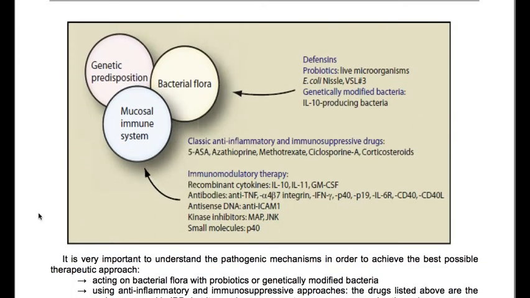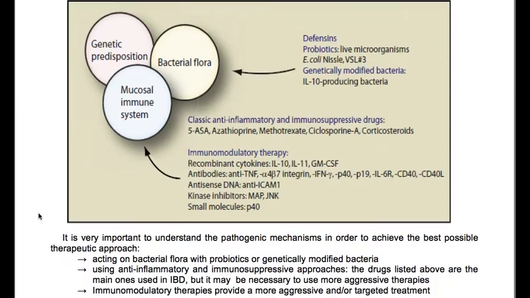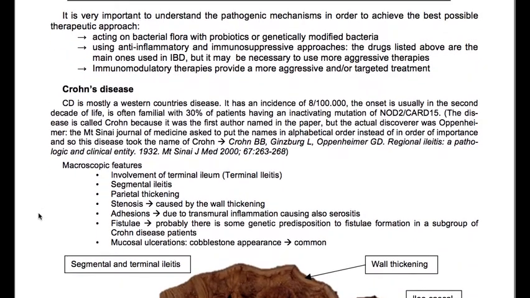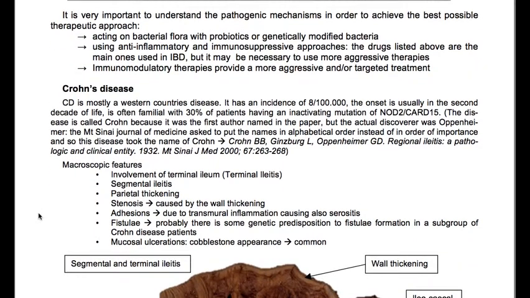It's very important to understand the pathogenic mechanisms in order to achieve the best possible therapeutic approach: acting on bacterial flora with probiotics or genetically modified bacteria, using anti-inflammatory and immunosuppressive approaches. So the drugs listed above are the main ones used in IBD, but it may be necessary to use more aggressive therapies. Immunomodulatory therapies provide a more aggressive and or targeted treatment.